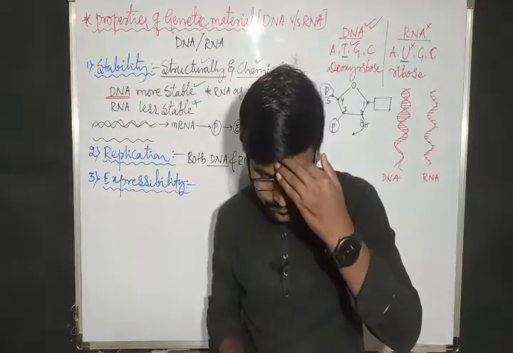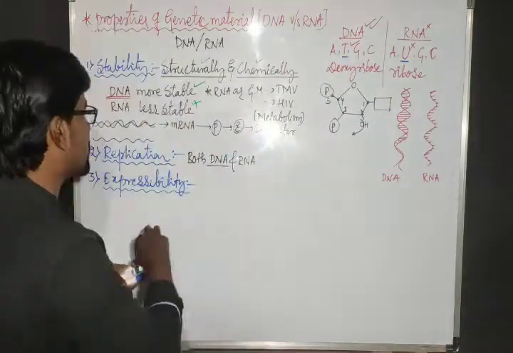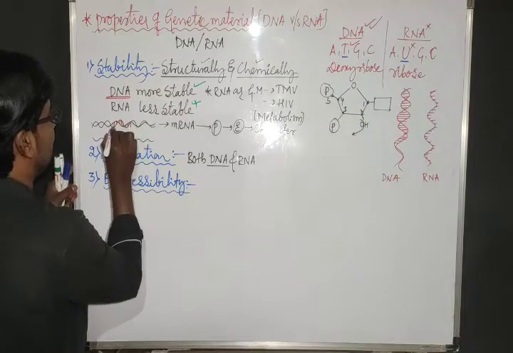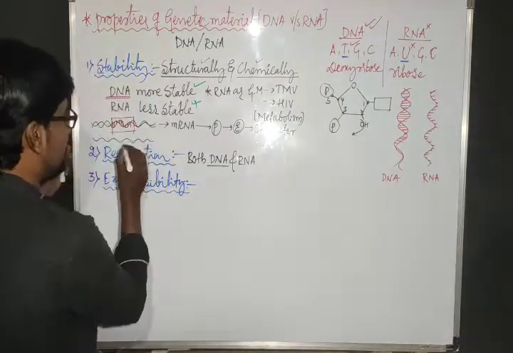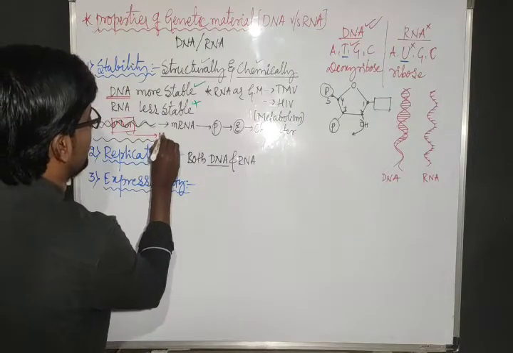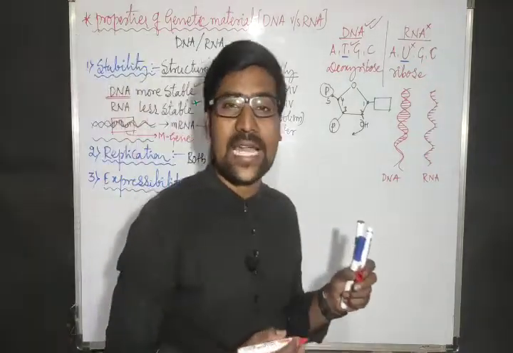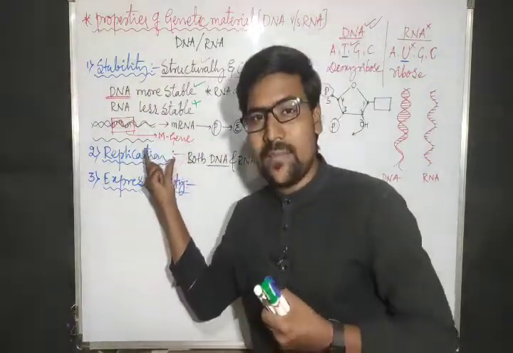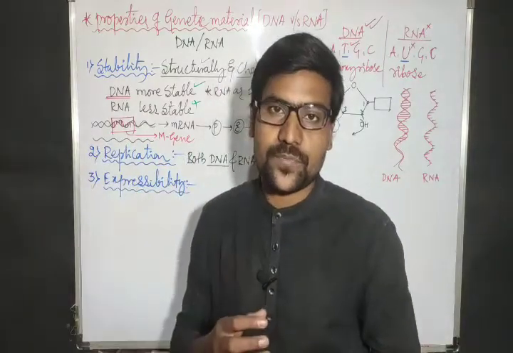Say for example, let us consider the M gene. Imagine in this DNA, I will consider this much as one gene. I will consider this gene as the M gene. Here M stands for the melanin gene. Melanin is the pigment-producing gene, the black color pigment production gene.